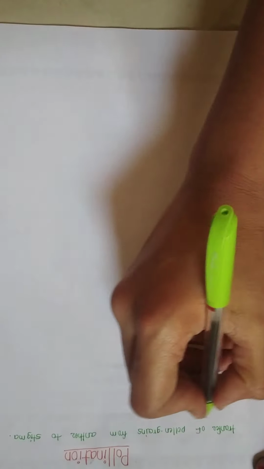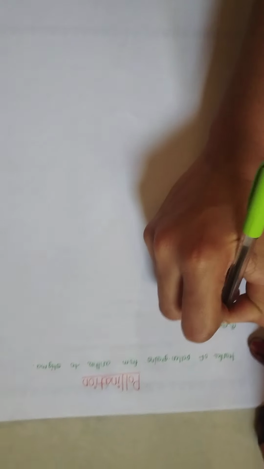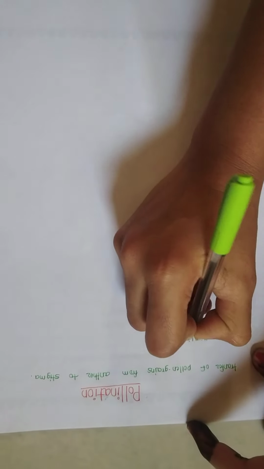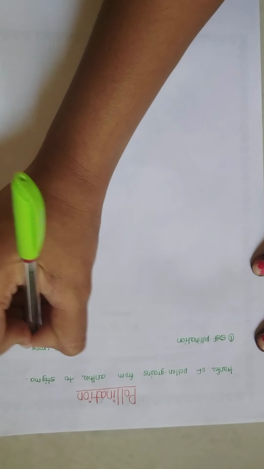The anther and stigma may be of same flower or may be of different flower, or may be of same plant or may be of different flower. On the basis of this, pollination is subdivided into two parts. First one is self-pollination. And second one is cross-pollination.